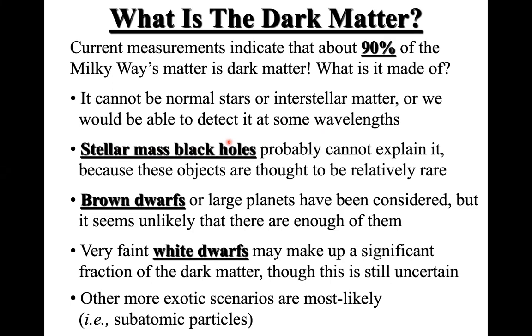So that's why we can't see those. We can't see black holes, no. I mean, of course, there are evidences, but you cannot directly see those. But the problem is that 90% of them are dark matter, which means we probably cannot explain it just using stellar mass black holes, because these objects are thought to be relatively rare. Black holes are not everywhere, no, these are rare objects. Now we cannot account for 90% of the matter with stellar mass black holes due to this reason.